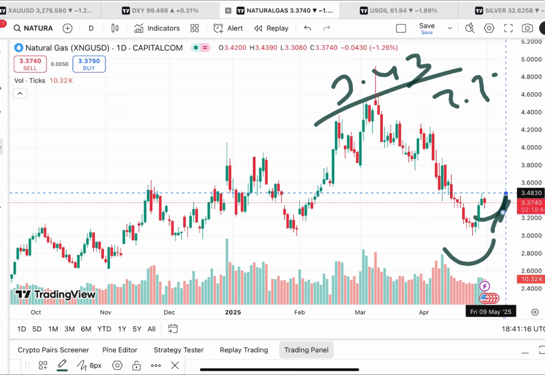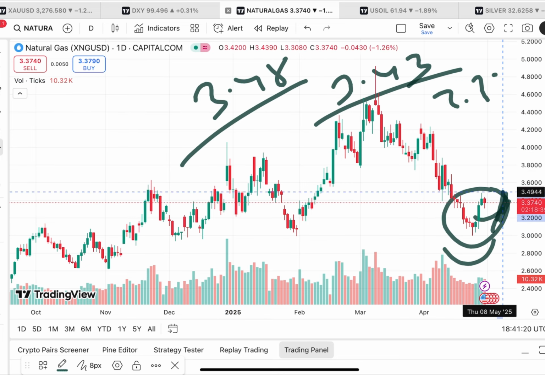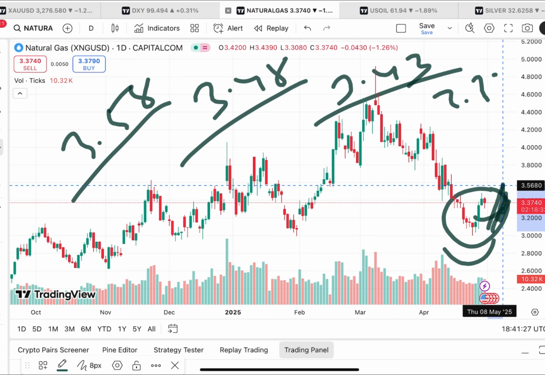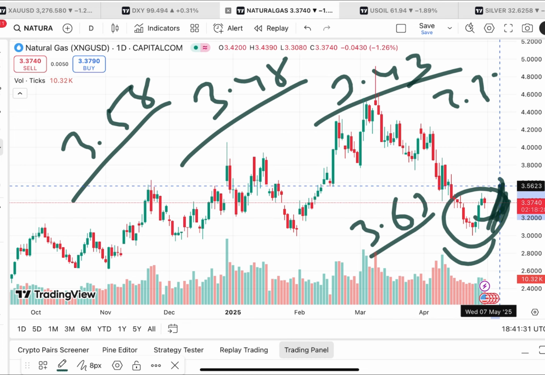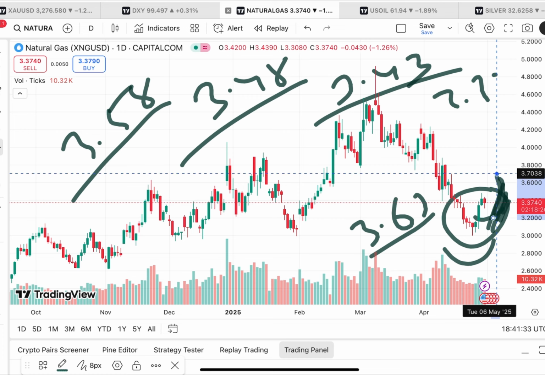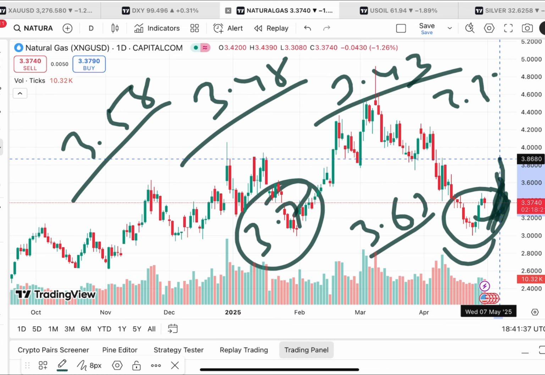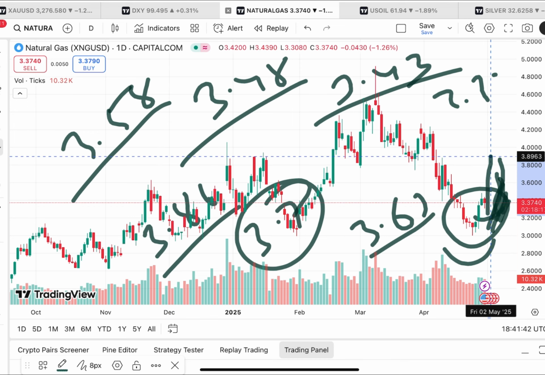Suppose if the price moves above that particular level, chance of touching a level of 3.48 will be there, and then there will be a zone breakout. So we can see the price will move further upside towards a level of 3.58, and once the price moves over that particular level, chance of touching 3.63 will be there, and if the price goes above that particular level, we will see a level of 3.7. Suppose if the price moves above that particular level, chance of touching 3.86 is there, and if that sustains, further upside we can see towards 3.89.